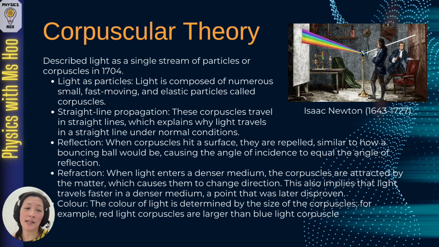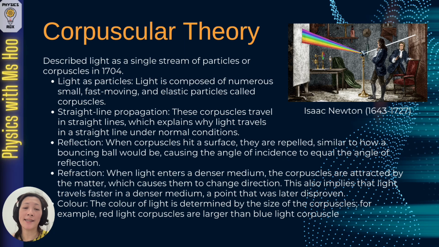He also attempted to explain how light was able to undergo reflection and refraction. His suggestion is that for reflection, when corpuscles hit a surface, they are repelled, similar to how a bouncing ball would be, causing the angle of incidence to be equal to the angle of reflection. Whereas for refraction, he suggests that when light enters a denser medium, the corpuscles are attracted by the matter, which causes them to change direction. This also implies that light travels faster in a denser medium, although the point was later disproven.